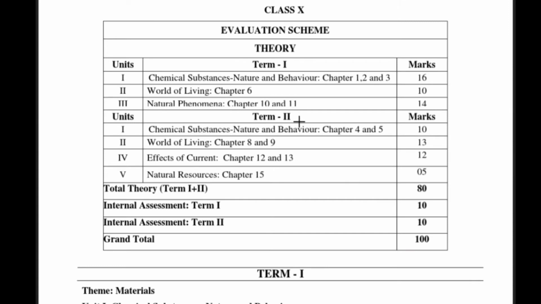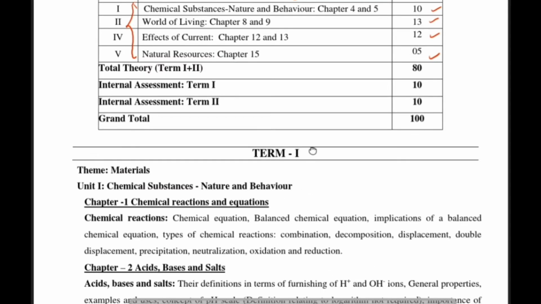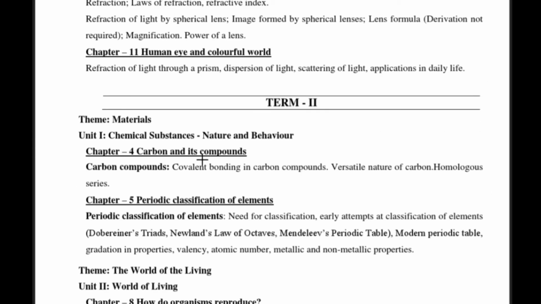So here we have the term 2 syllabus. The syllabus consists of 4 themes and each theme consists of 1 or 2 chapters. Marks have been written here. Okay. So first of all we will go to the first theme, that is chemical substances. The first chapter is chapter 4, carbon and its compounds, that actually we are discussing right now on our YouTube channel.